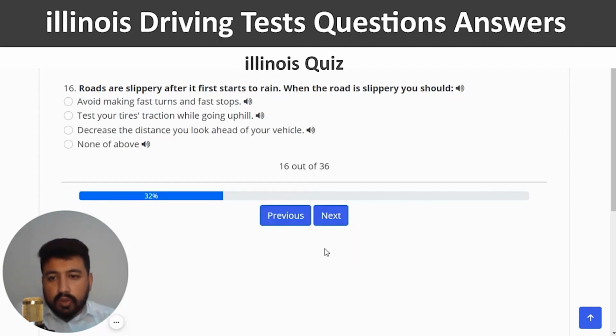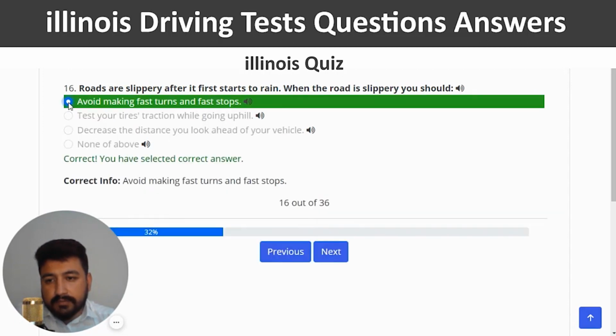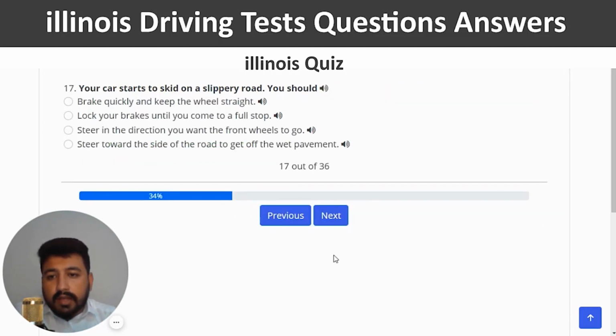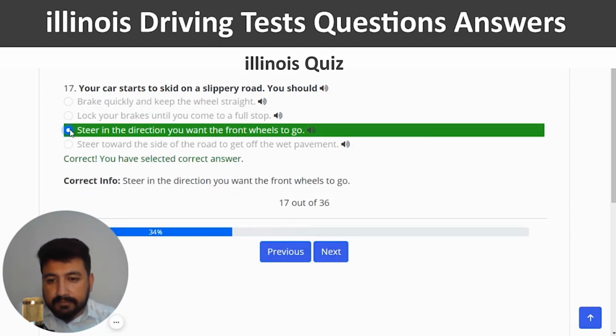Correct. And next. Roads are slippery after it first starts to rain. When the road is slippery, you should avoid making fast turns and fast stops. So the first option should be the right one. Yep. And next. Your car starts to skid on a slippery road. You should. The right answer is steer in the direction you want the front wheel to go. So third option should be the right one, and this is the correct one. You have selected correct answer.